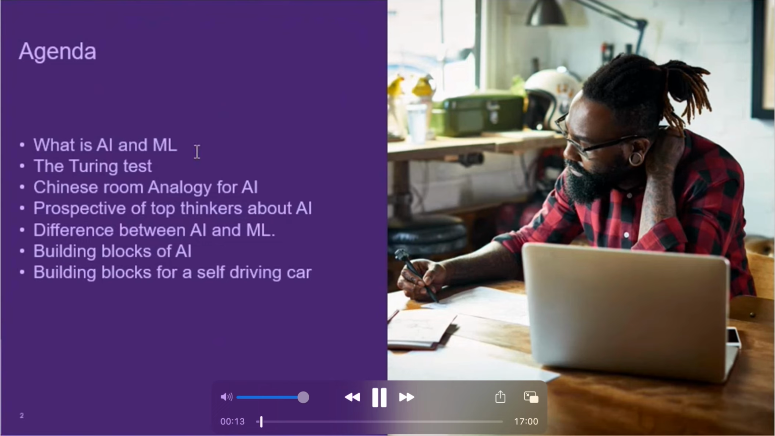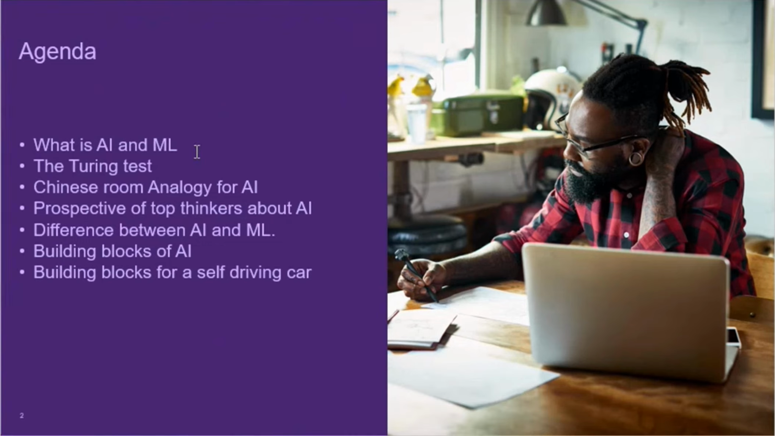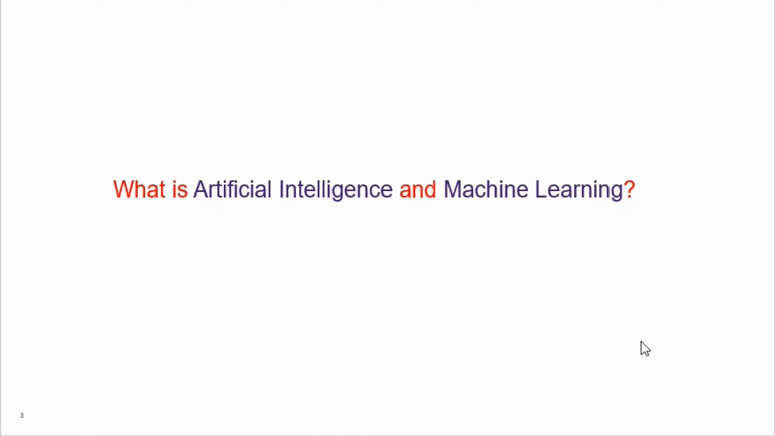So I'll be talking about what is artificial intelligence and machine learning, the Turing test, and about the Chinese room analogy for AI, and the perspective of the top thinkers about artificial intelligence. What is the difference between AI and ML? And I'll also be talking about building blocks of AI and building blocks for a self-driving car. So let us start by developing an understanding of what artificial intelligence and machine learning are.